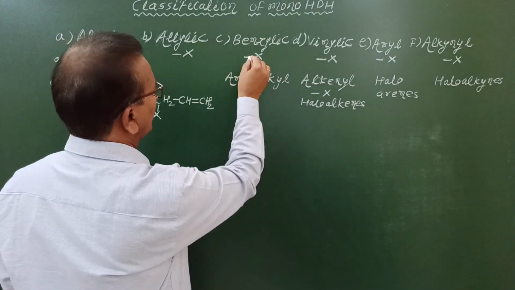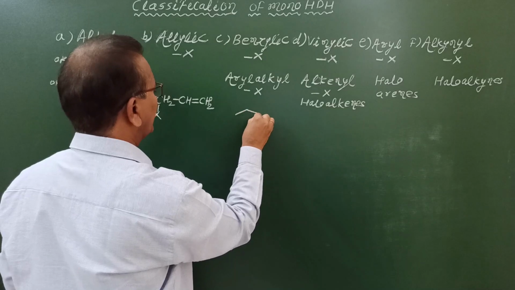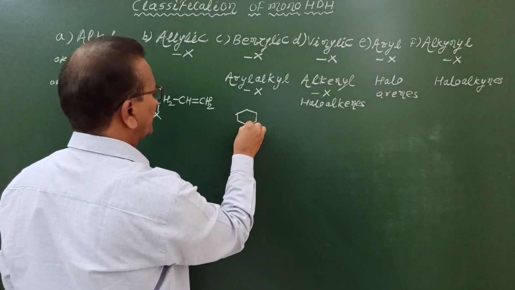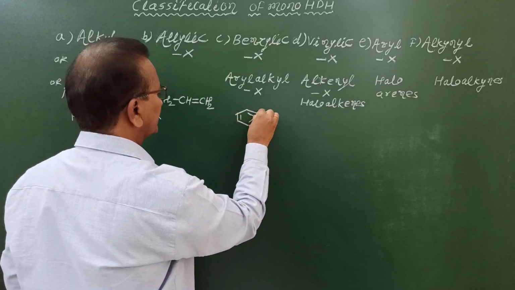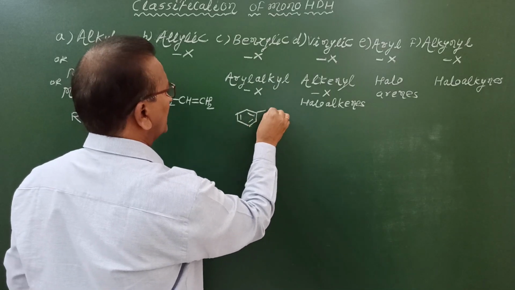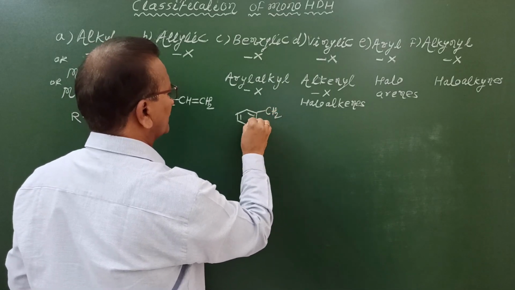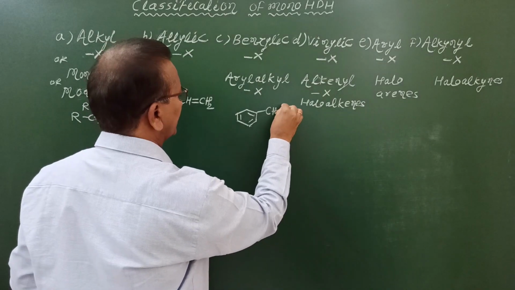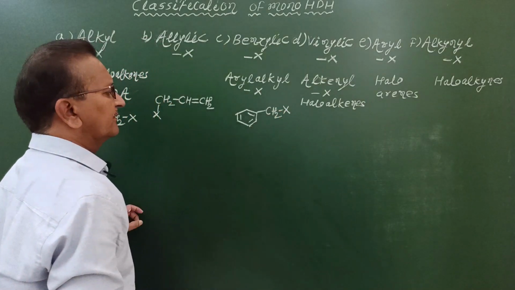Benzylic halides can be represented by drawing a benzene ring. To this benzene ring, a methylene group is attached, and to this methylene group, the halogen atom is bonded.